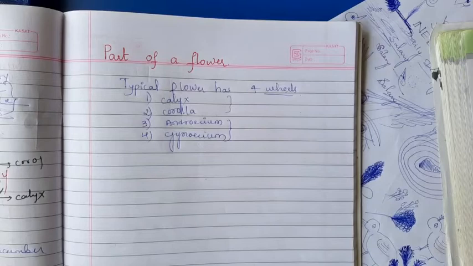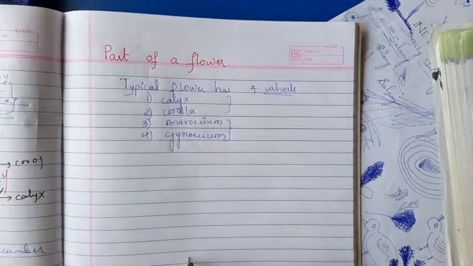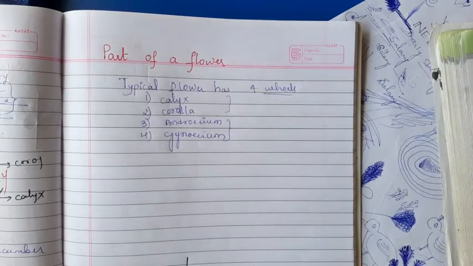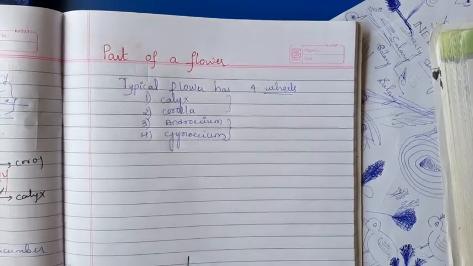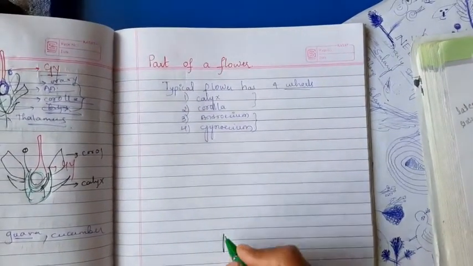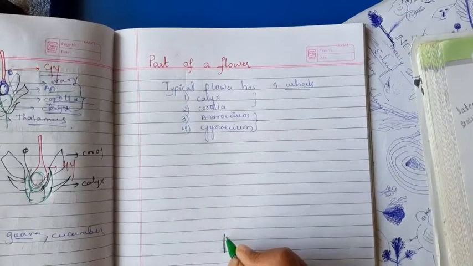In that, first, calyx. You know the stalk of the flower is known as a pedicel. I am going to draw the flower with a pedicel, a pedicellate flower.